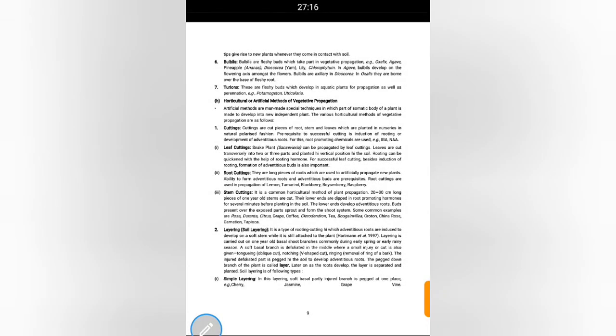Next is bulbil. Bulbils are found in agave plant, lily. These are some of the common examples of bulbils. Pineapple, Dioscorea, etc. Agave is one of the most common examples you have to remember.